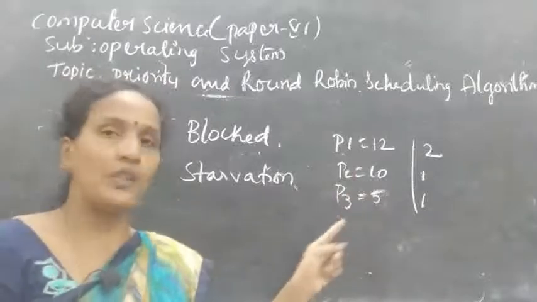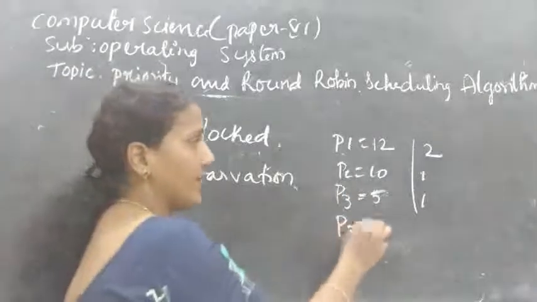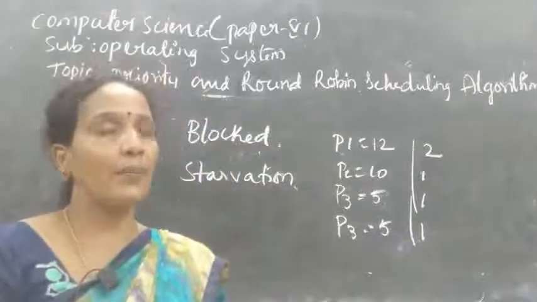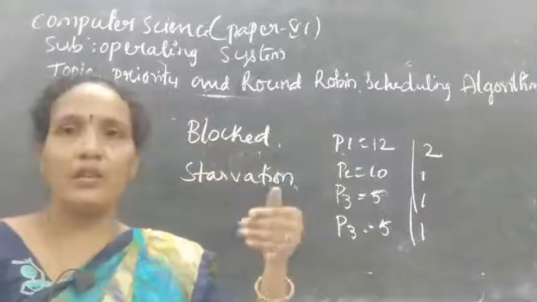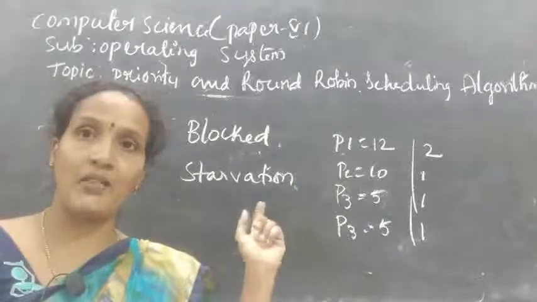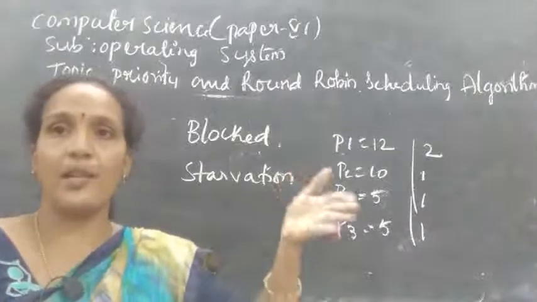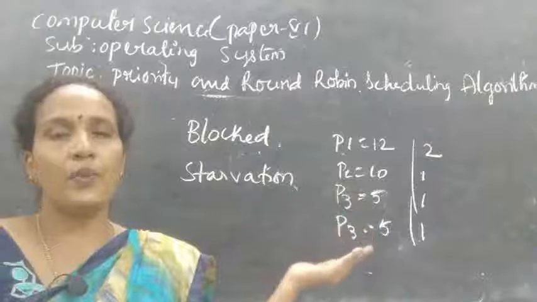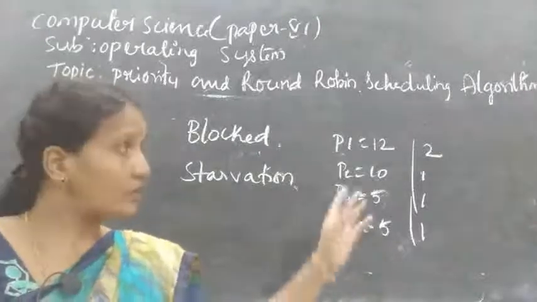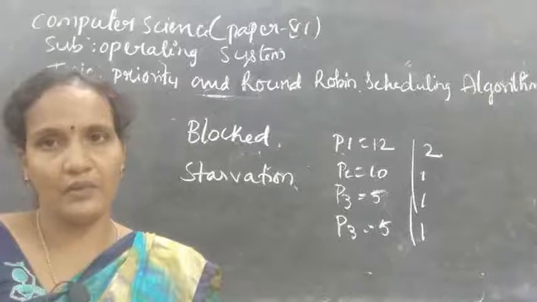Okay, and next after the P3, one more process enters with the highest priority like this one. So what happens? Keep on, new processes are coming into the ready queue, but the other processes are waiting because the highest priority processes keep coming. So the process which has the lowest priority keeps waiting. Okay, so that is called starvation.